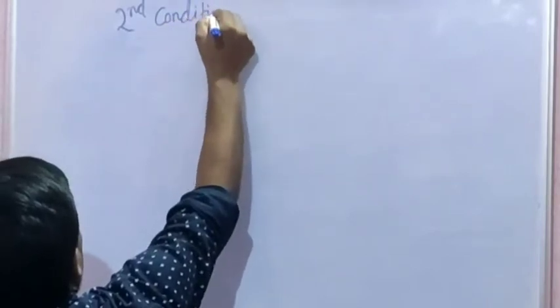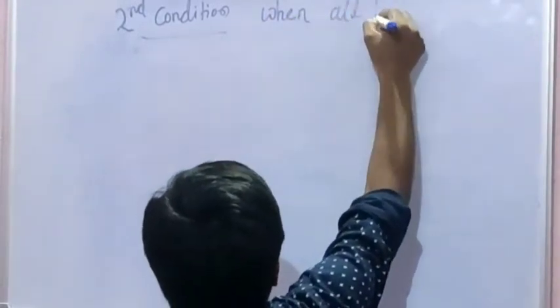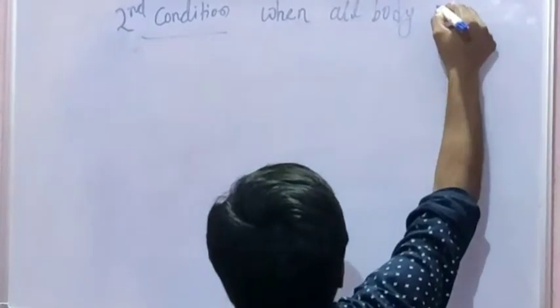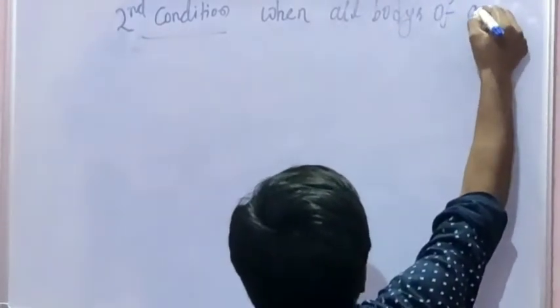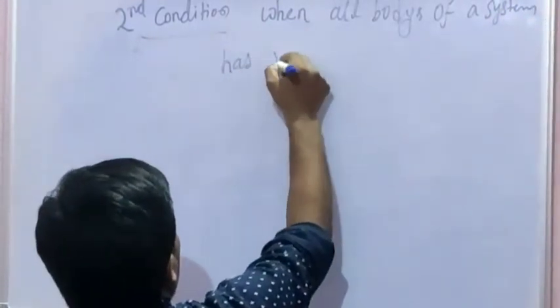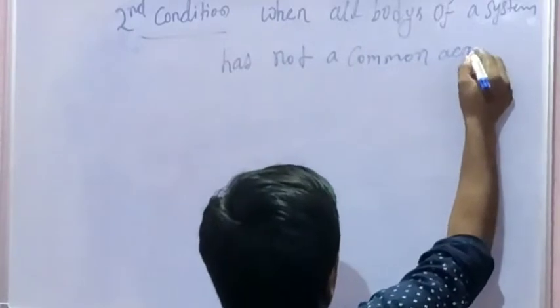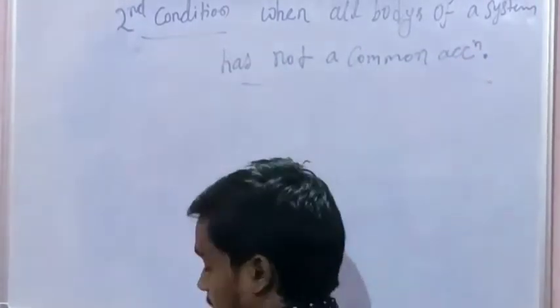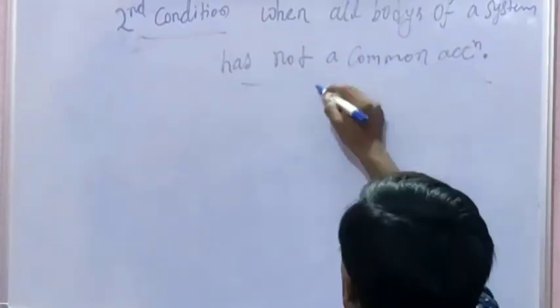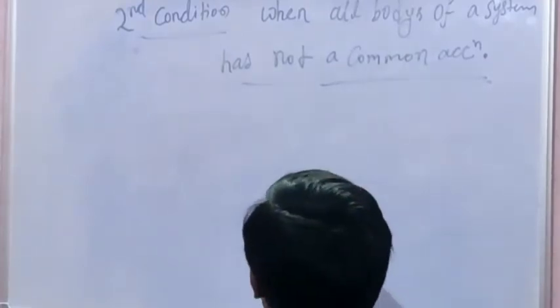Now, the second condition: when all bodies of a system do not have a common acceleration, that means the bodies in a system have different accelerations. Let's take one example.